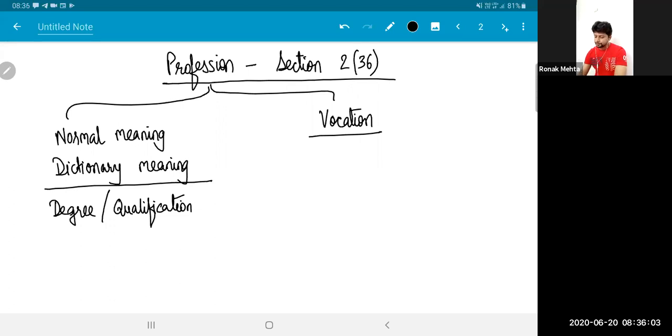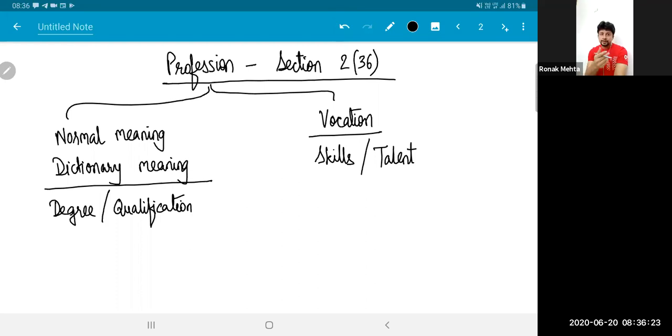The word vocation is talking about people who have skills or talent and are using that skill or talent as a professional activity, as a means to earn profit.